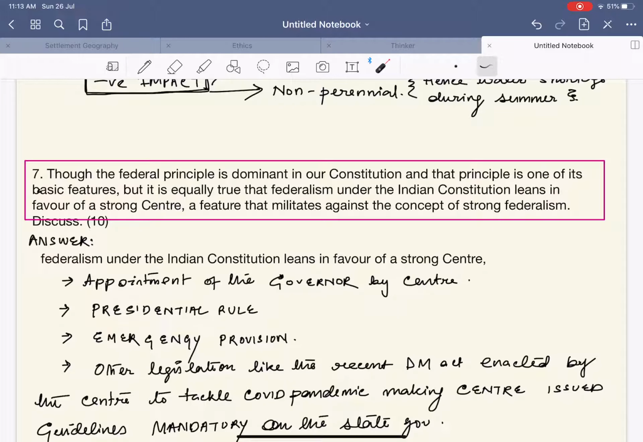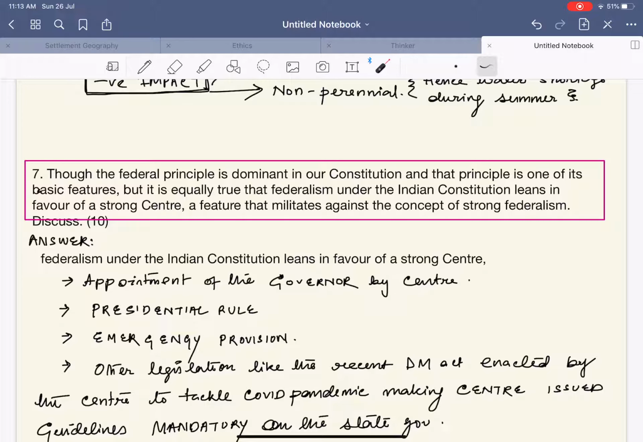Next, though the federal principle is dominant in our constitution and the principle is one of the basic features, it is equally true that federalism under the Indian constitution leans in favor of a strong center, a feature that militates against the concept of strong federalism. See, understand what is the meaning of federalism. Federalism means that there is both the existence of the center and the state government. This is the simple meaning of federalism. And a strong center is nothing but a unitary government.